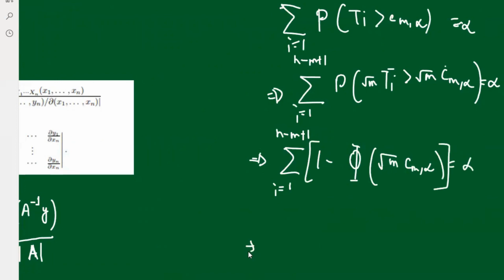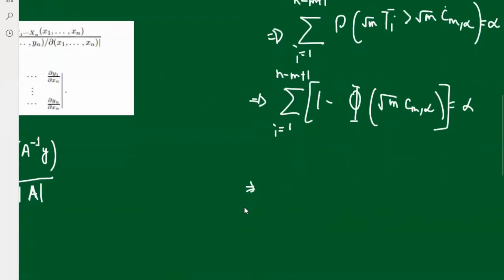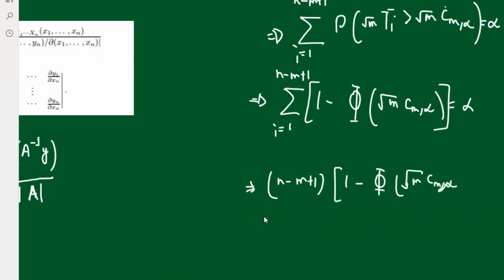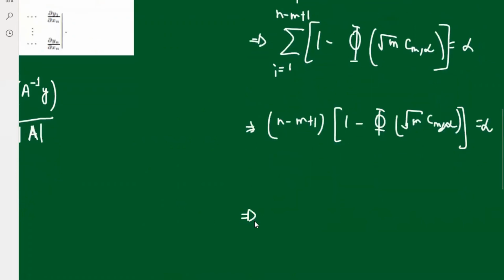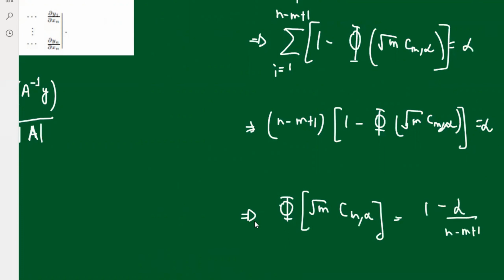So what we got? We got this alpha, and how do we get this Cm alpha? It's very simple. It's actually n minus m plus 1 into 1 minus, because each of them is identically distributed, not independent, but identically distributed, equal to alpha. Therefore, we get that phi of root m into Cm alpha is equal to 1 minus alpha by n minus m plus 1.